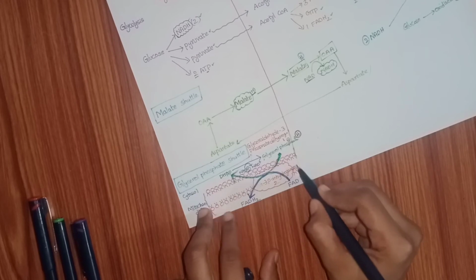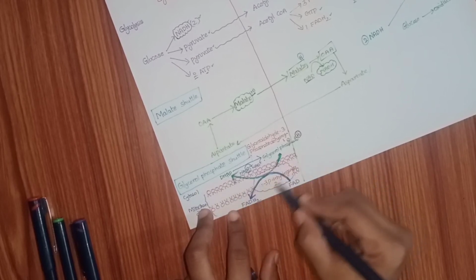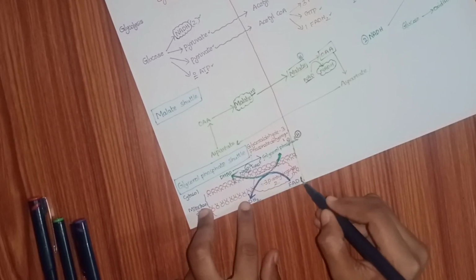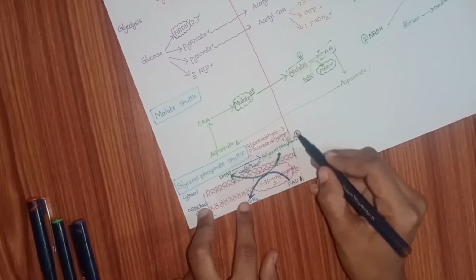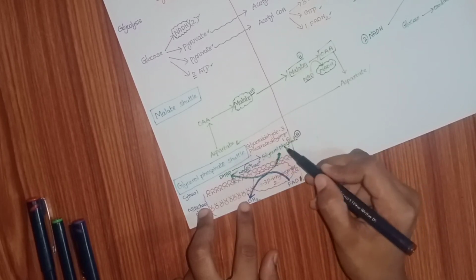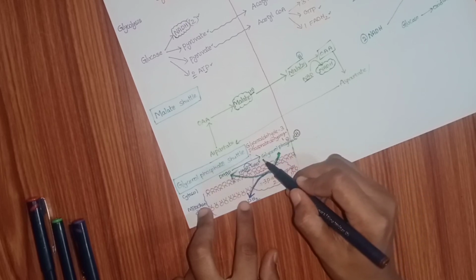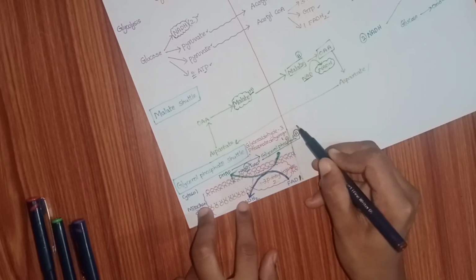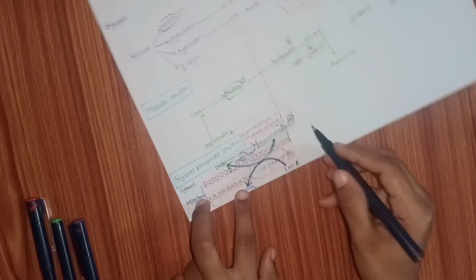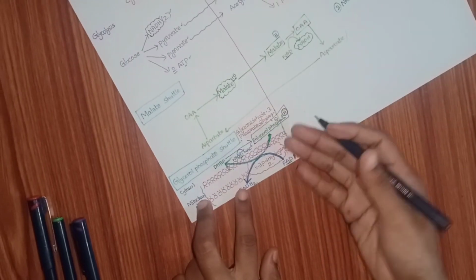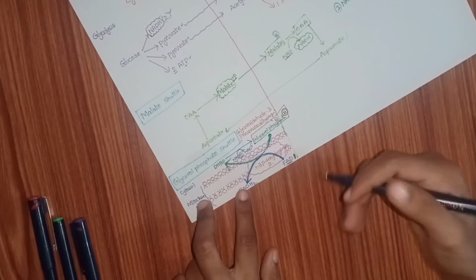This is the mitochondrial membrane. This is inside the mitochondria. In the cytoplasm, the hydrogen is present in the glycerol phosphate. This glycerol phosphate combines with the FAD, which is present inside the mitochondrial membrane.